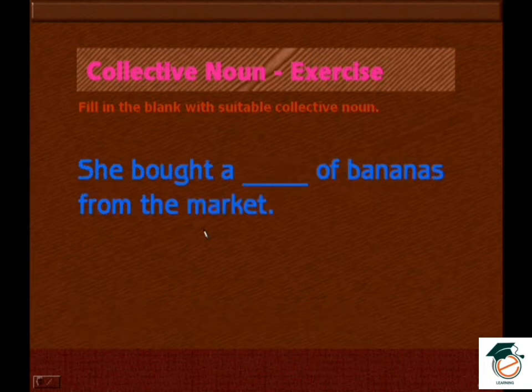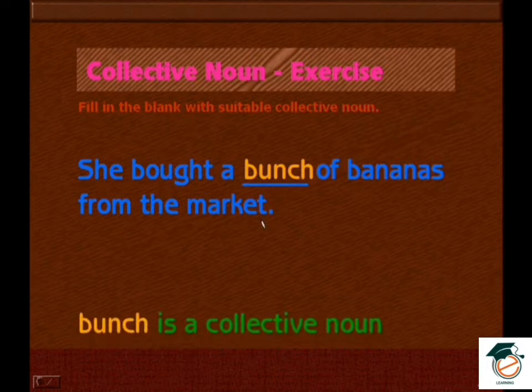She bought a dash of bananas from the market. Dash of bananas. It's a group of bananas. Okay. So here it is a bunch. She bought a bunch of bananas from the market. So bunch again is a group of bananas. This one bunch is a collective noun.